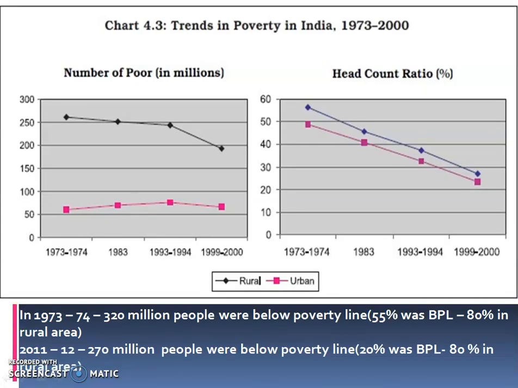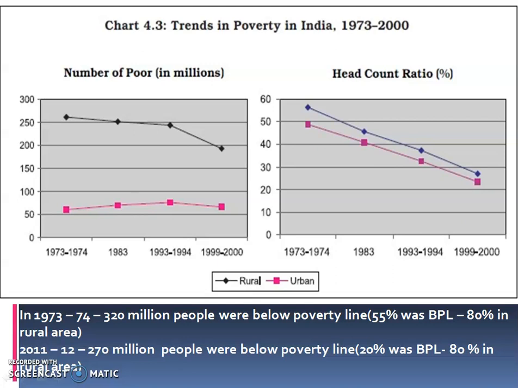This chart reveals the trends in poverty in India from 1973 to 2012. This figure shows that in 1973-74, 330 million people were below the poverty line. That means 55% were below the poverty line. Of this, 80% were in rural areas. Then in 2011-12, 270 million people were below the poverty line.